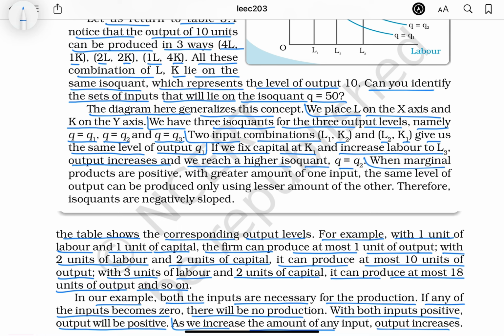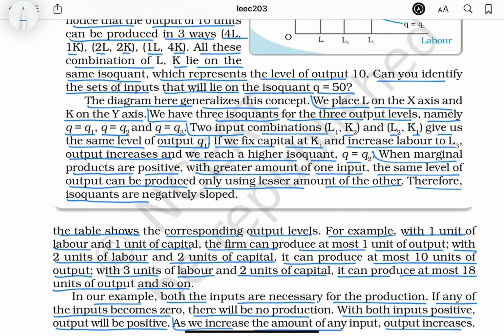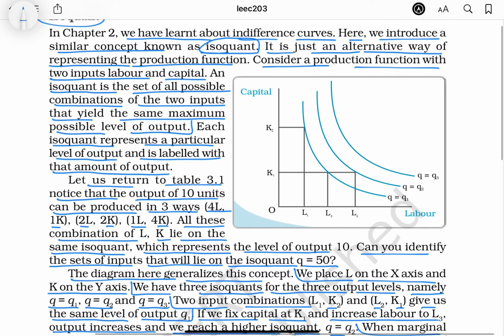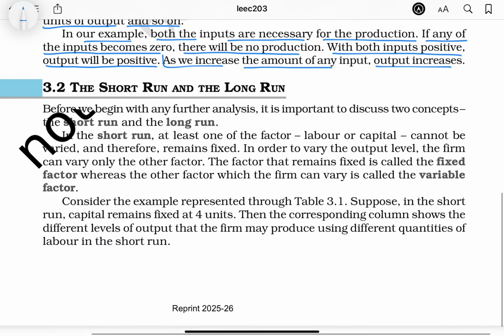When marginal products are positive, with a greater amount of one input, the same level of output can be produced only using a lesser amount of the other. Therefore, isoquants are negatively sloped. इस तरीके से नेगेटिव स्लोप हो जाएंगे.